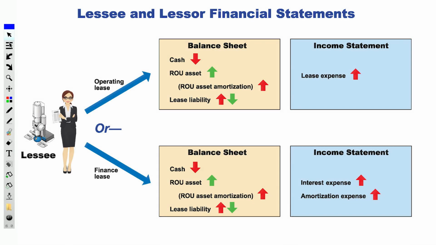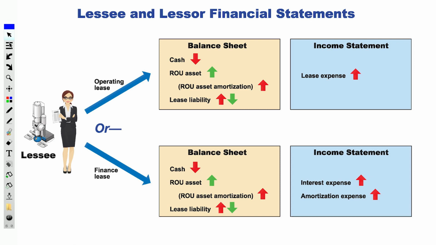All right, scholars, we're now going to take a look at how the various transactions have a net impact on your balance sheet and on your income statement. Let's first of all start with the lessee. And remember, there are two types of capital leases. There's the operating capital lease and there's the finance capital lease.